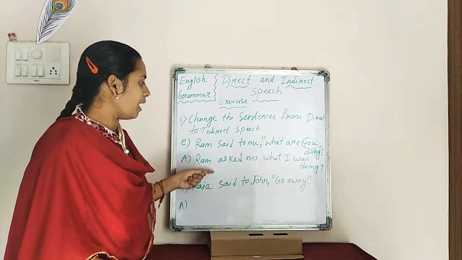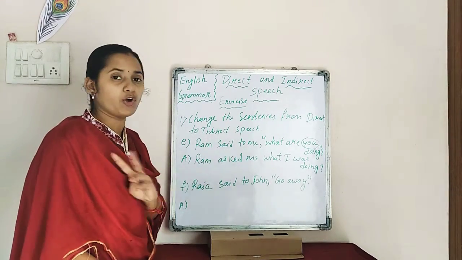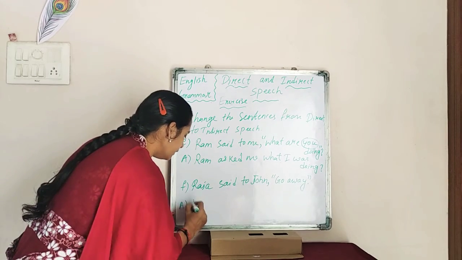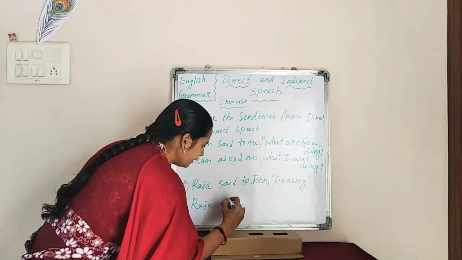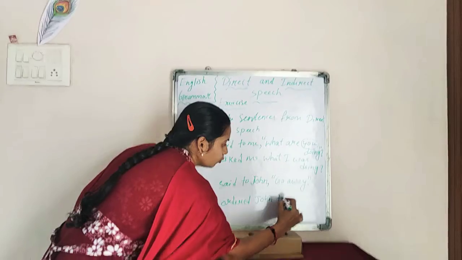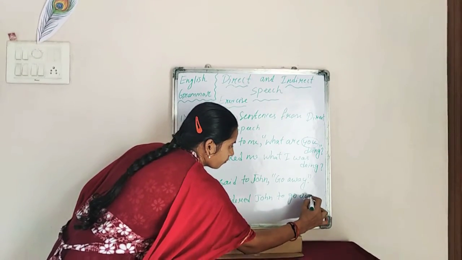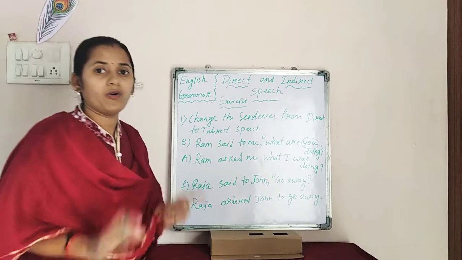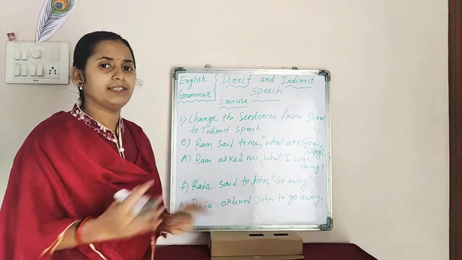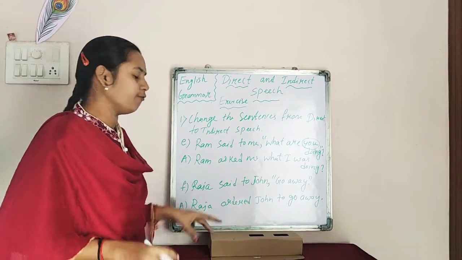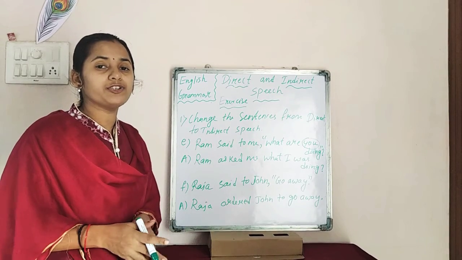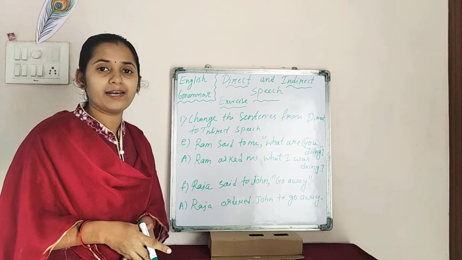Okay. Here Ram asked me. Right. So here also we have not used to, because directly we are using ask. So here Raja ordered John to go away. Okay, if question is given, you can use ask. So if question is given, teacher asked like that, and if order is given, you can use directly ordered. Okay, hope you understood about this one. So with this, your direct and indirect speech is over.